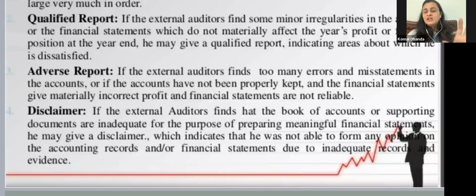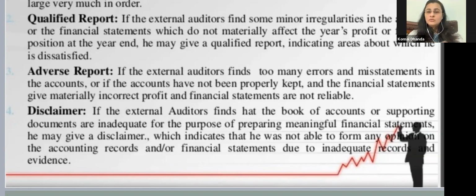That means in the financial statement he has not found any problem. The auditor is finding okay, whatever has been shown in the financial statement, it is fine. But he is not sure because there is no supporting evidence, those are not up to the mark. Adequate supporting documents are missing. That's why the auditor doesn't know. The auditor cannot form an opinion whether the information which is presented in the financial statement is correct or not correct. So in that case, the auditor gives a disclaimer report.